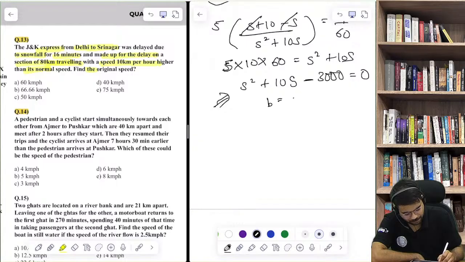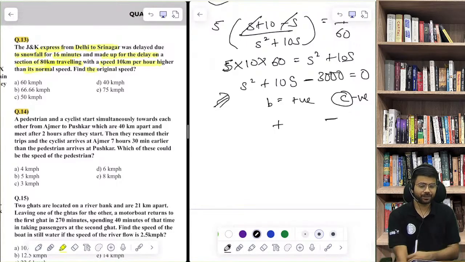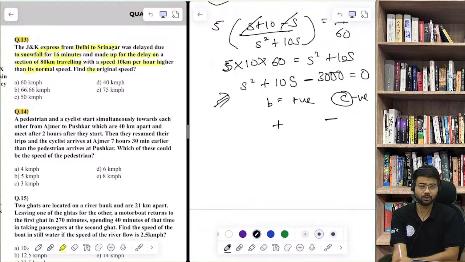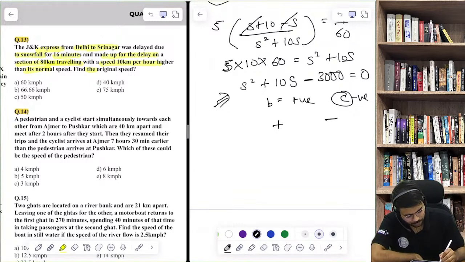So when b is positive and c is negative, one root will be positive, one root will be negative. Try if you remember. And I told you that the positive root will have a lower absolute value, and the negative root will have a higher absolute value.